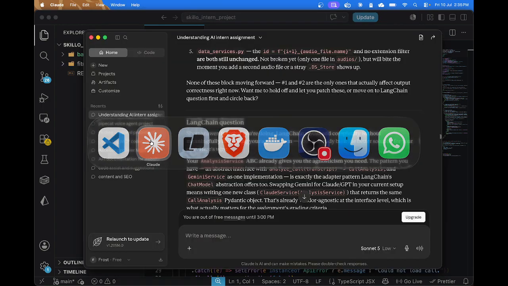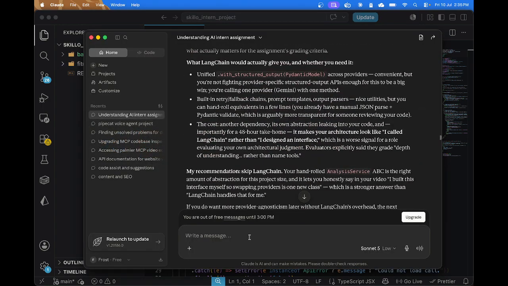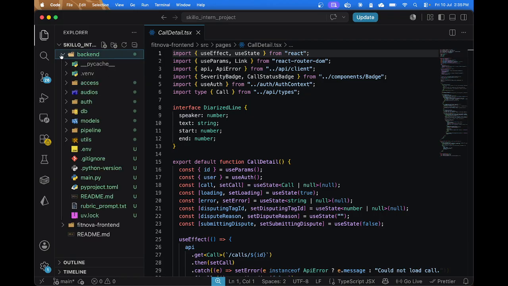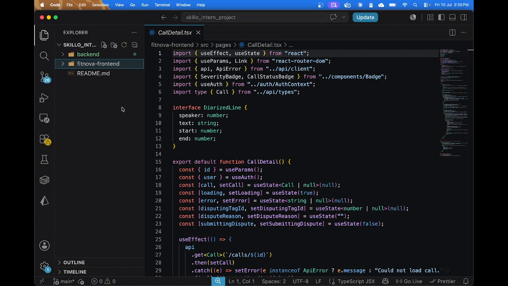If I type something here and ask it to inspect, Claude will have access to my code base without any issue, because I've made the tools for that. So that's how I was able to develop this project.